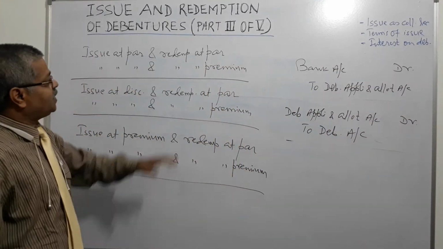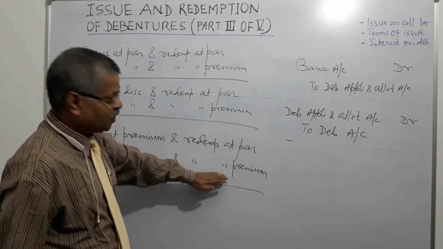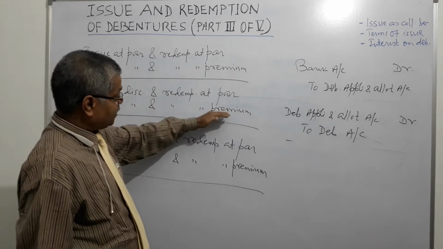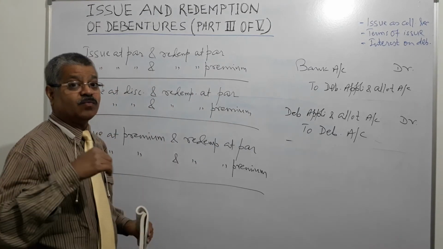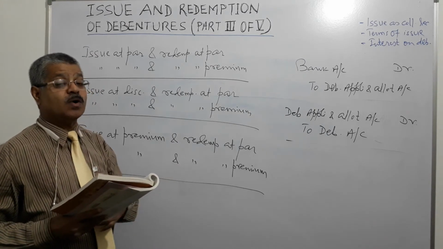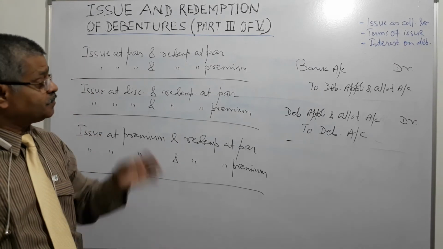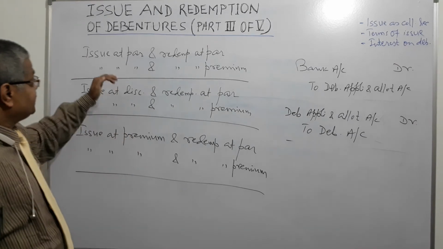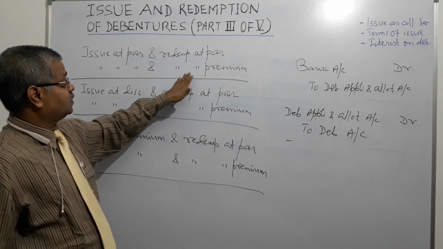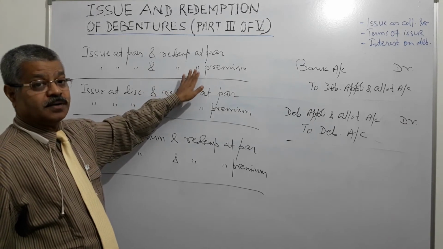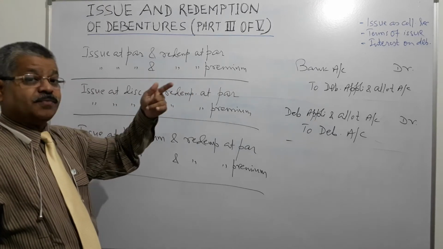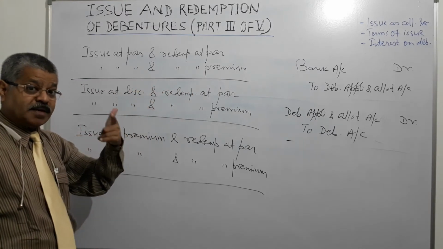Wherever you come across this premium, 1, 2, 3, wherever redemption is at premium, then one account comes into picture, that is loss on issue of debentures. Why? Because at the time of issue itself, whenever there is a question of redemption with premium, on the date of redemption the company will have to pay premium.